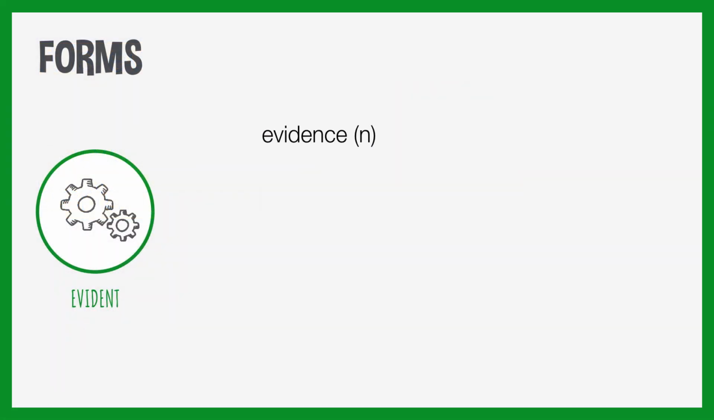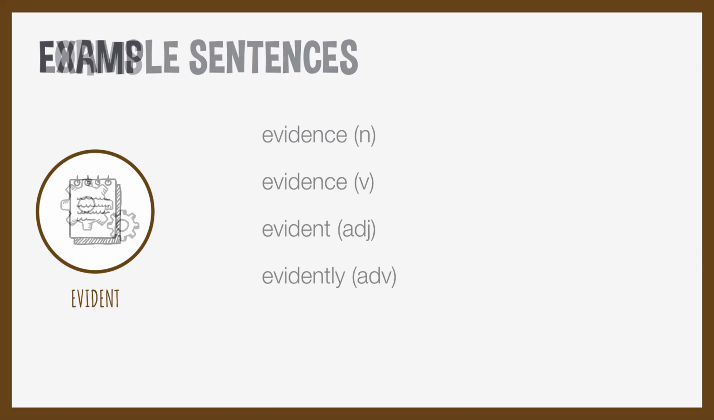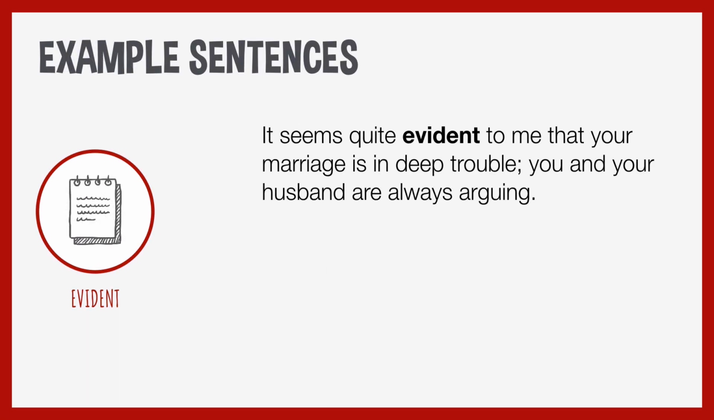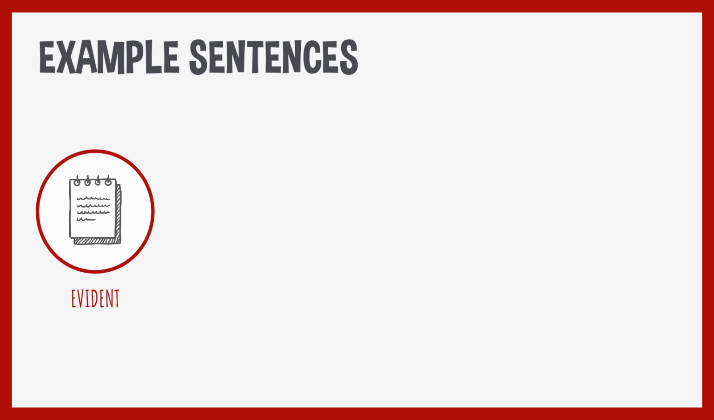Evidence is another form. You can also use evidence as a verb, but evident, the root form, is an adjective. Evidently is an adverb, and this is a very useful word, evidently. It seems quite evident to me that your marriage is in deep trouble. You and your husband are always arguing, so it's very clear to me. Here's a use of the word evidently. The two women evidently knew each other because they seemed very surprised and happy to see one another. So it was very clear that they knew each other.